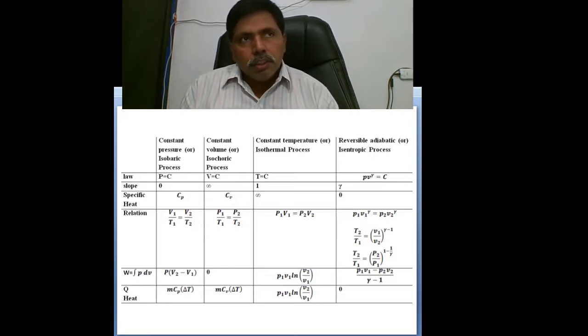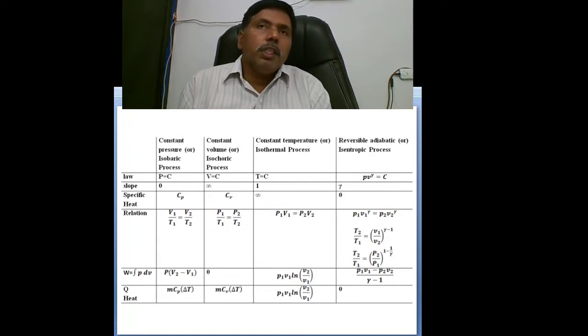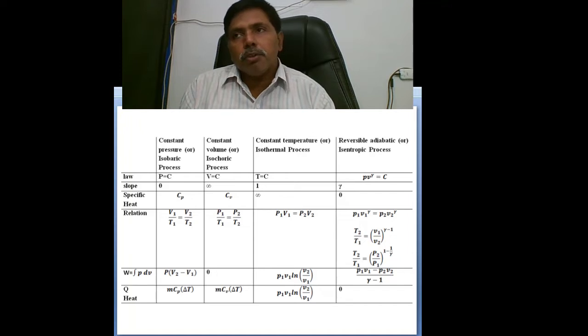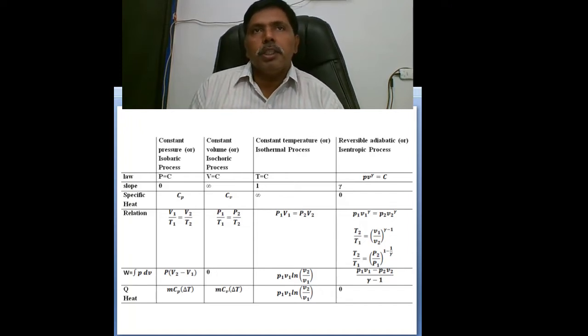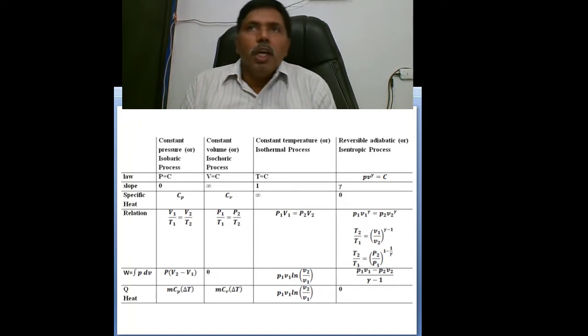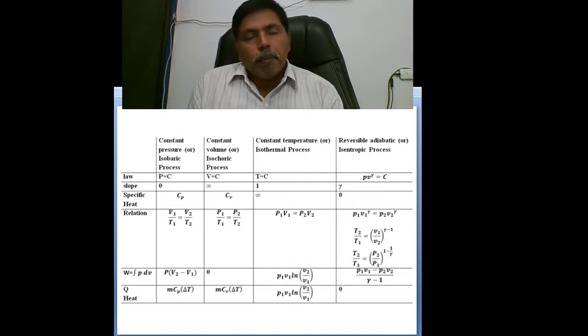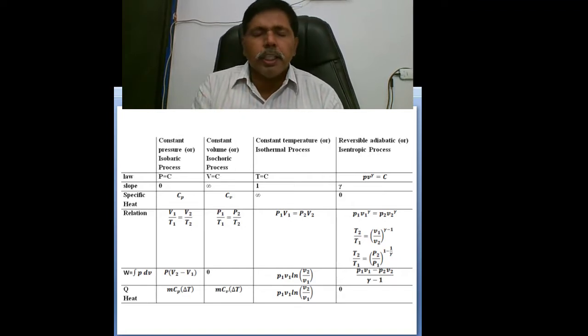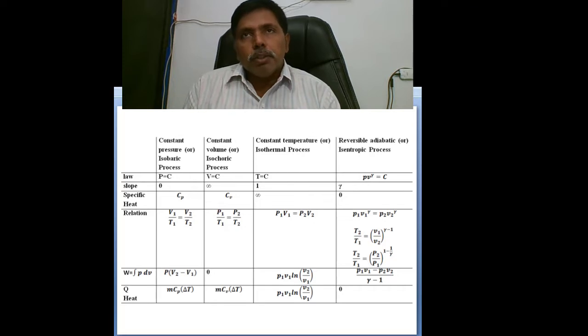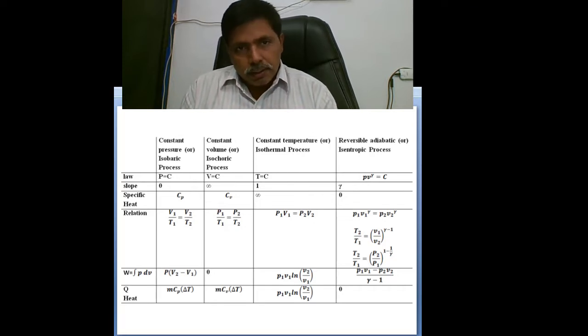This we already discussed in detail. We derived the relations, the maximum work output equation, and the maximum heat transfer equations, based on these four processes being reversible processes. I am just recalling them because we directly use these relations for the determination of the maximum thermal efficiency of the cycles.